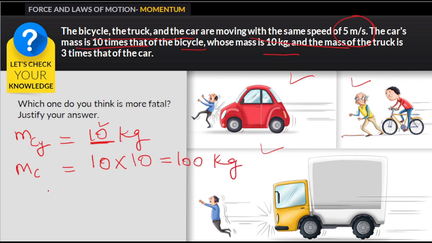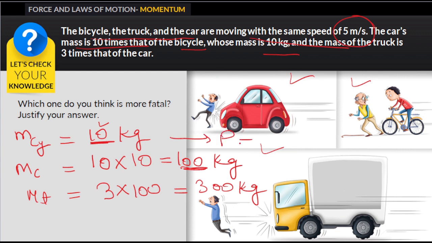Now it is given that the mass of the truck is 3 times the mass of the car, so I will multiply the mass of the car by 3. It would be 300 kg. The mass of the truck is 300 kg, right? So now, which one do you think is more fatal? Justify your answer. If we calculate the momentum in each case, in the first case the mass is 10 and the velocity is 5, so it is 50.